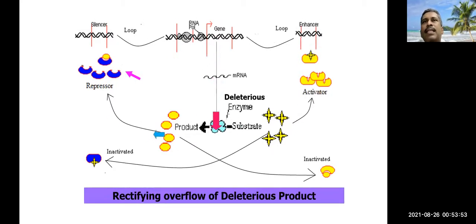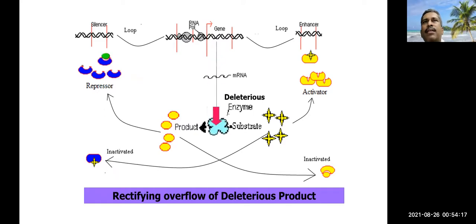Next, the patient is suffering from oversecretion of deleterious enzyme, so that there is oversecretion of deleterious product, by which there is an accumulation of deleterious product. The patient is suffering.